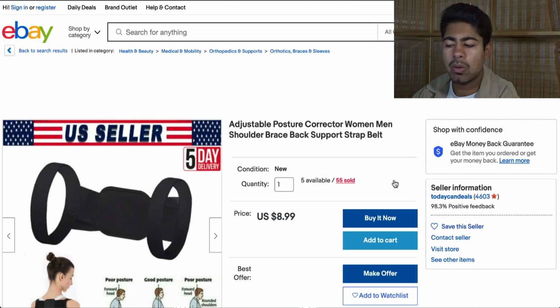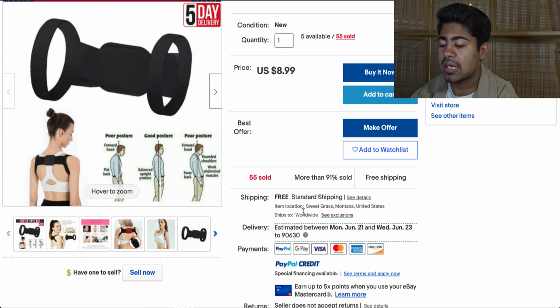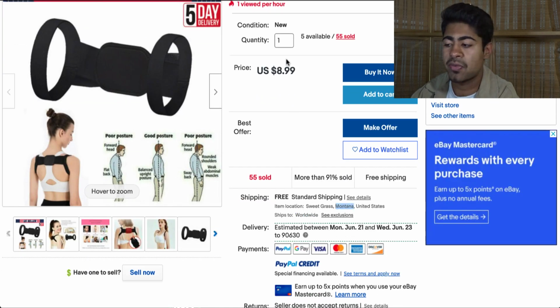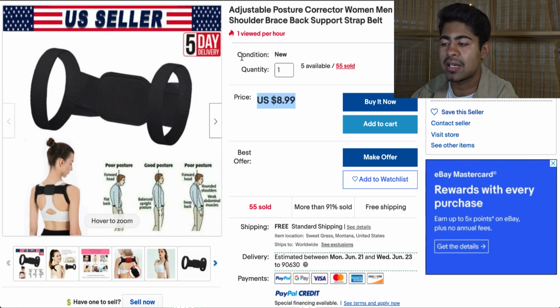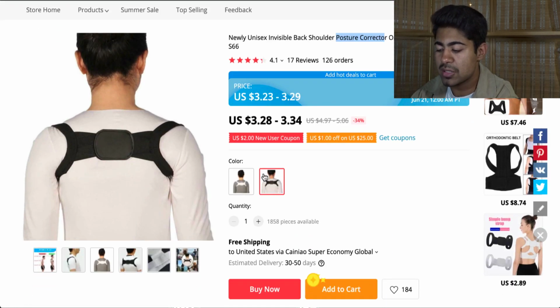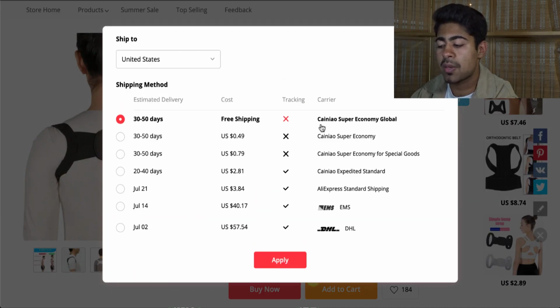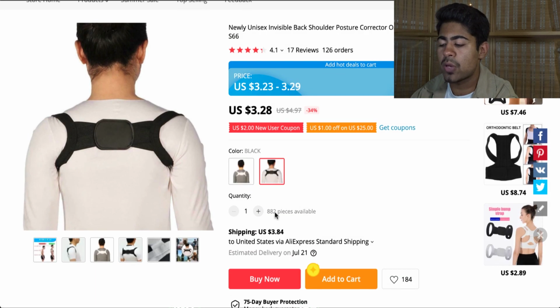Your next step is to go on that product page and make sure that the item location is the United States. Here it says Montana, so it does get shipped from the US. And if we look at the pricing, it's $9. If we go back on AliExpress, we can see that it's $3 with free standard shipping, but this is not the shipping option we would even use. We would want to use AliExpress standard shipping. And if we add it all up, it goes to about $7 to $8.